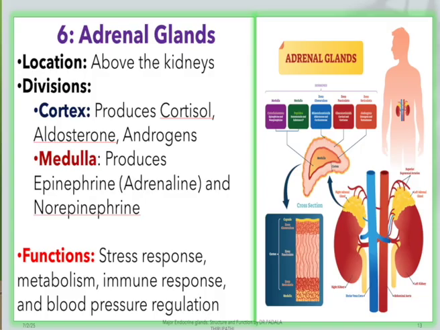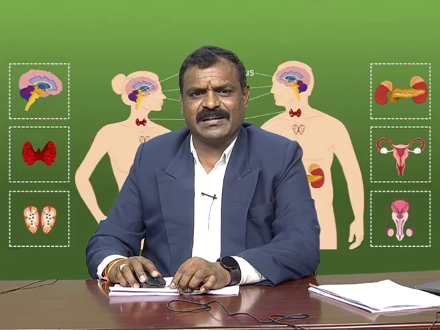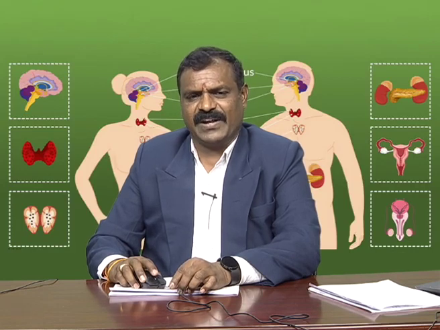If we are unable to fight the enemy or the other person, we escape from the external environment, which we call flight mode. This fight and flight mode is controlled by the adrenaline hormone, so we call adrenaline the fight and flight hormone.